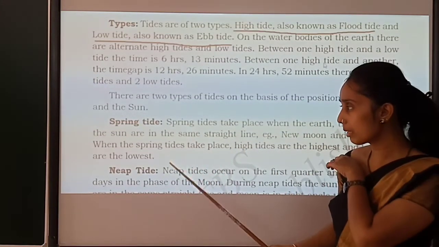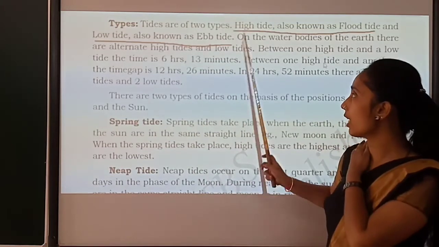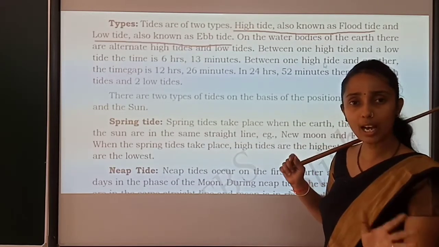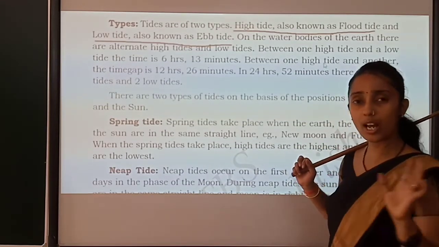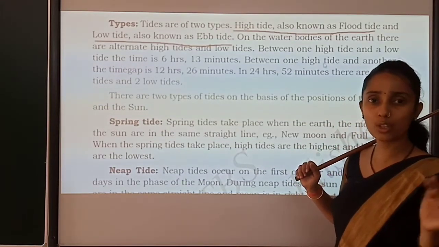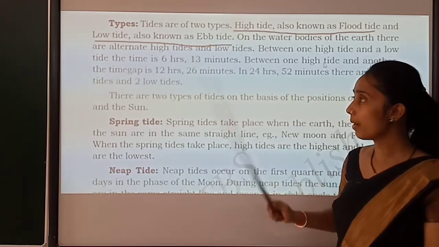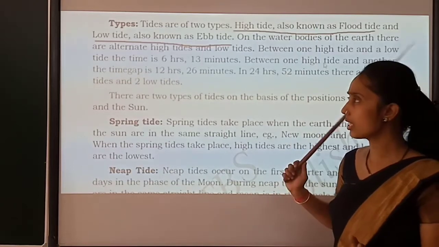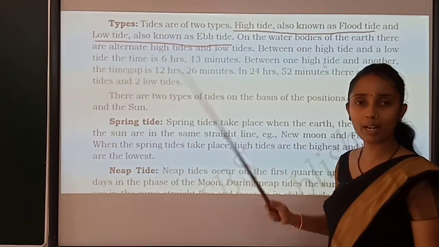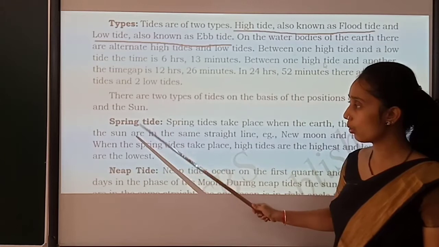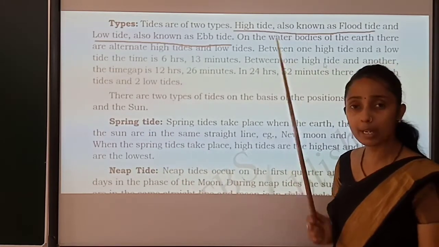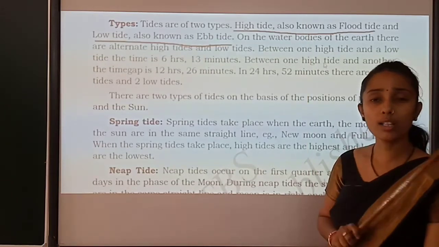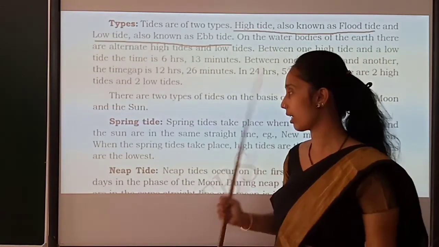During the time of a spring tide, children, if you are expecting a high tide, then it is only a high tide. In the middle, it won't change to low tide. If suppose there is a possibility of a low tide, then there is a continuous low tide only, no matter of a high tide. That is only in a spring tide. Spring tide occurs when earth, sun, moon, all the three are in the same line.